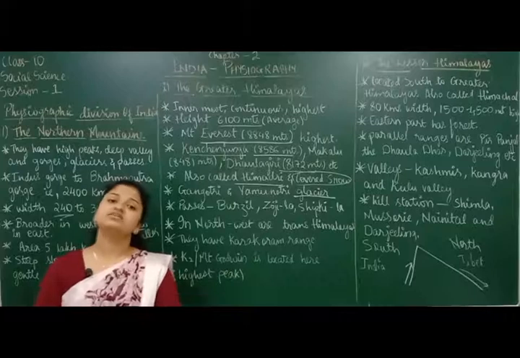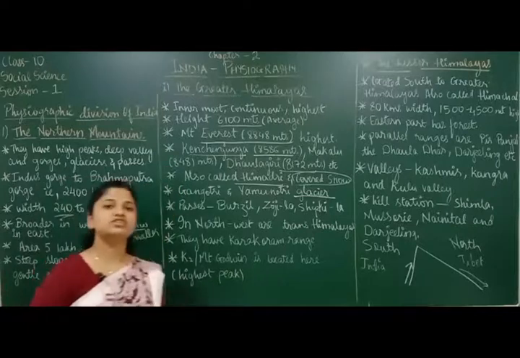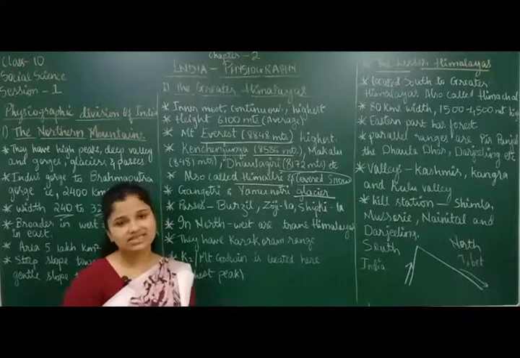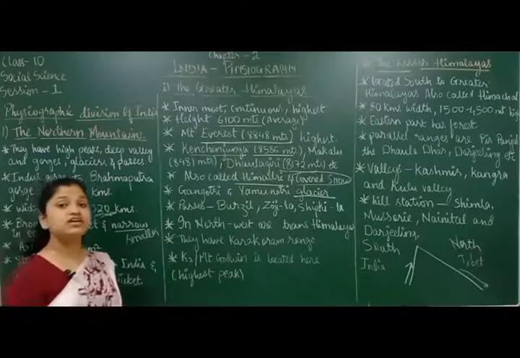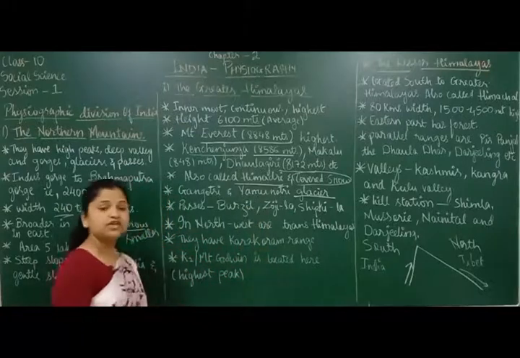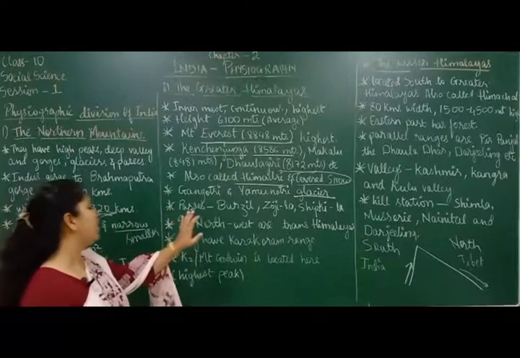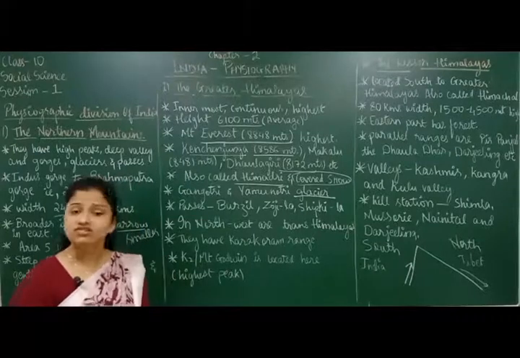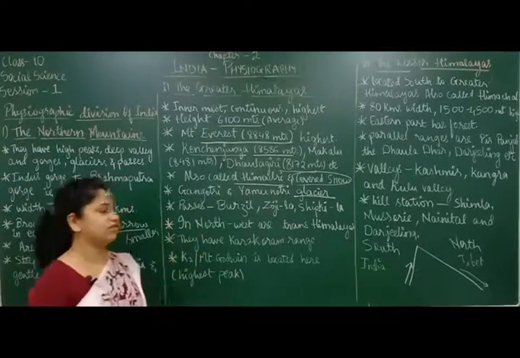Now from where are rivers coming? In India we have so many rivers. From where do they come? They come from the mountain region. From the mountain region they flow down, and then in the end they go towards the sea. Gangotri is the glacier which gives birth to the river Ganga. Yamunotri is the glacier which gives birth to the river Yamuna. So these two, Gangotri and Yamunotri, are very important glaciers, and they give birth to some of the most important rivers of India. There are many glaciers, but these two are very important.